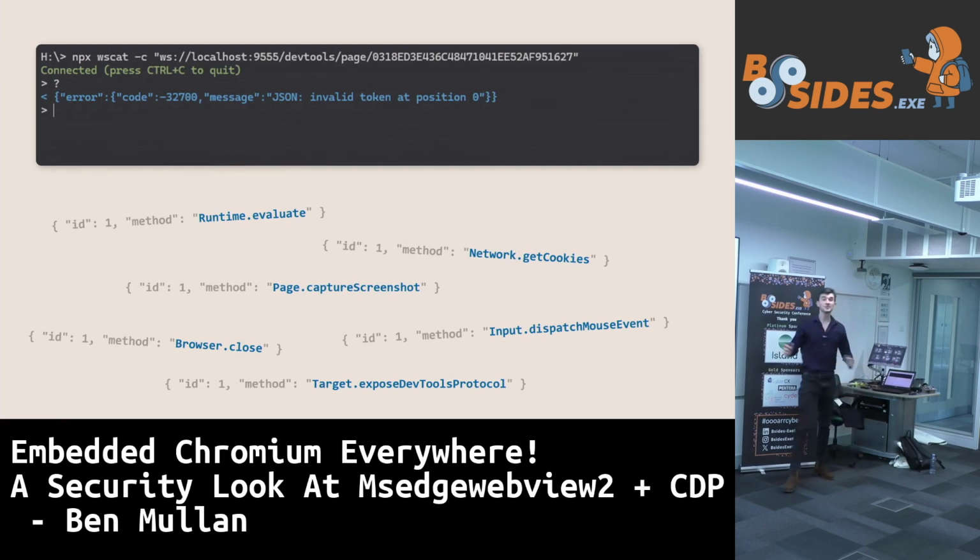If we do this, we can specify, if we like, a series of commands to do anything on the browser. We actually have more power over the browser through this interface than we would with a keyboard and mouse being able to click various things on the website. We can do anything we want. Helpfully, the methods, this is a syntax called JSON RPC, remote procedure call, are very helpfully named. It's not the sort of thing you get if mathematicians designed it, and you just get single letter variable names like i and j. Page.captureScreenshot, Browser.close, Runtime.evaluate. This is very important. This allows us to run arbitrary JavaScript within any page in the browser.